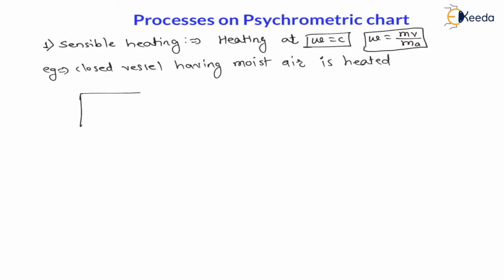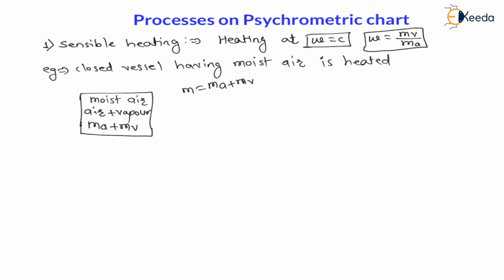Let us say you have one closed vessel, and it contains moist air. That means this vessel holds a combination of air plus water vapor. Therefore, there will be a mass of air plus a mass of vapor, and the total mass is the mass of air plus the mass of vapor.